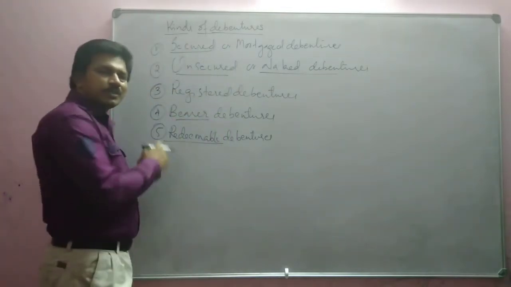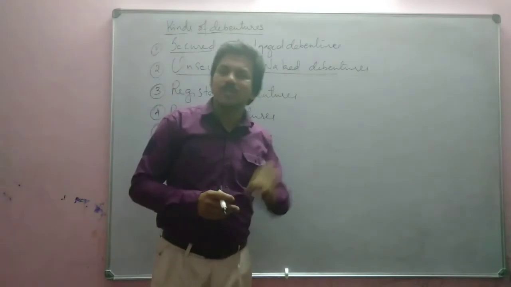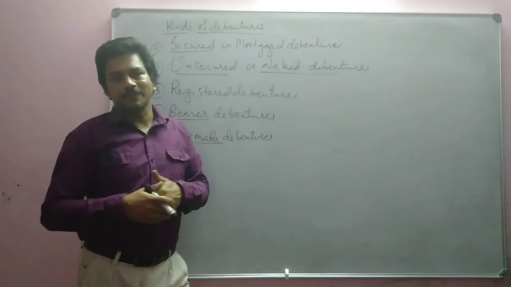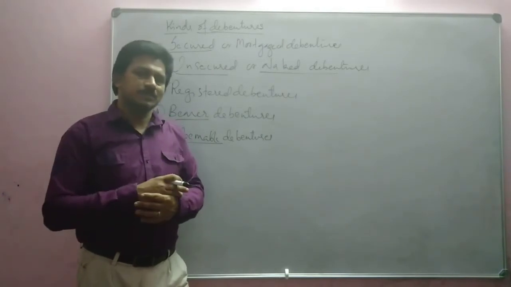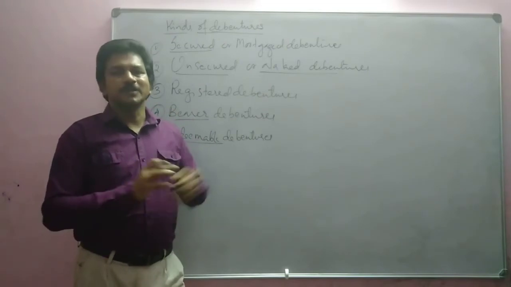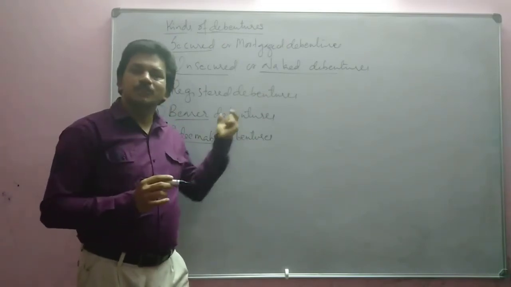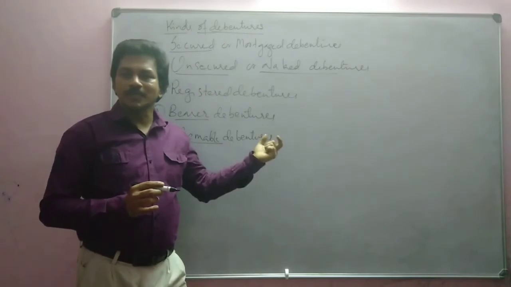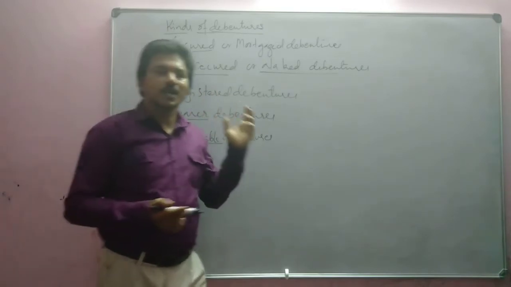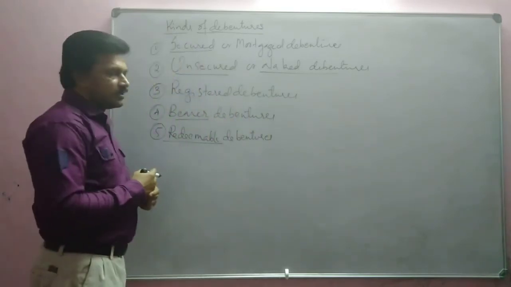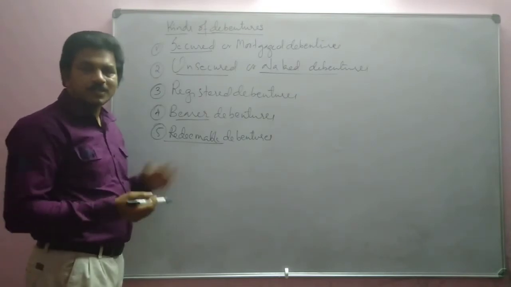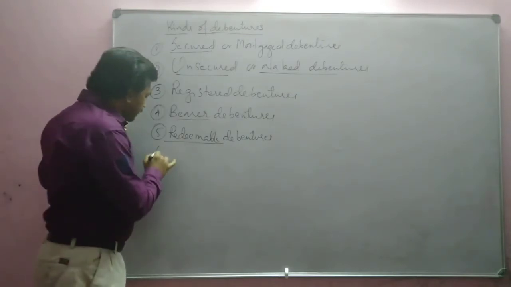So a redeemable debenture is a type of debenture in which the company will give back the money after the maturity period. If it is issued for 10 years, after the 10th year the company will give you the money back. Such debentures are called redeemable debentures. Is there any other debenture in which the money will not be paid back? Yes, that is called irredeemable debentures.